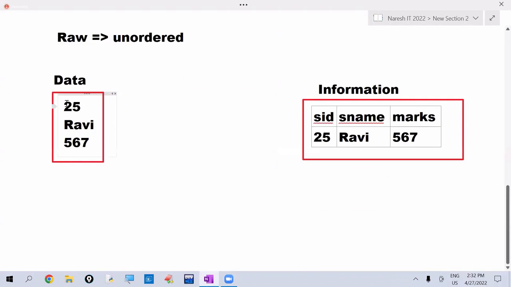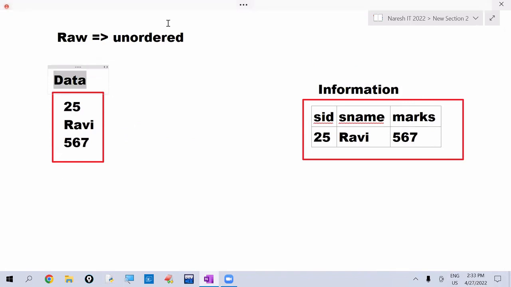For example, here on the left side 25 is there. What is this 25? We don't know. Is it a student ID or employee ID or a person's age or one item's price? We are not understanding. But here, what is this 25? This is the student ID. Here Ravi is there. What is this Ravi? We don't know. But here, this is the student name. Here 567 we don't know. But here, what is 567? Marks. So if the data is arranged in meaningful form, we are calling that as information. If that is not in meaningful form, we are calling that as data.